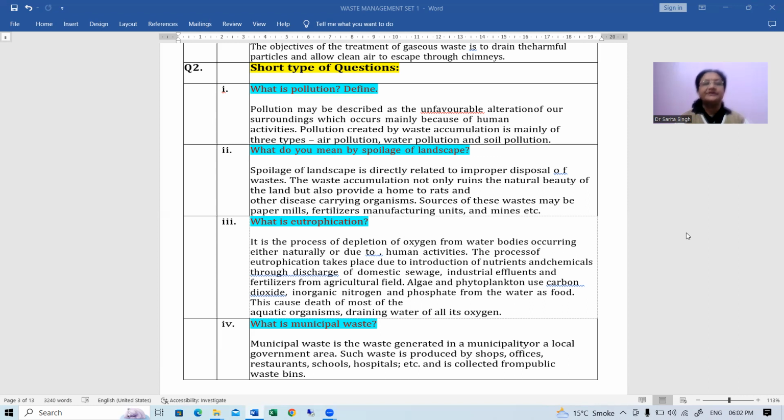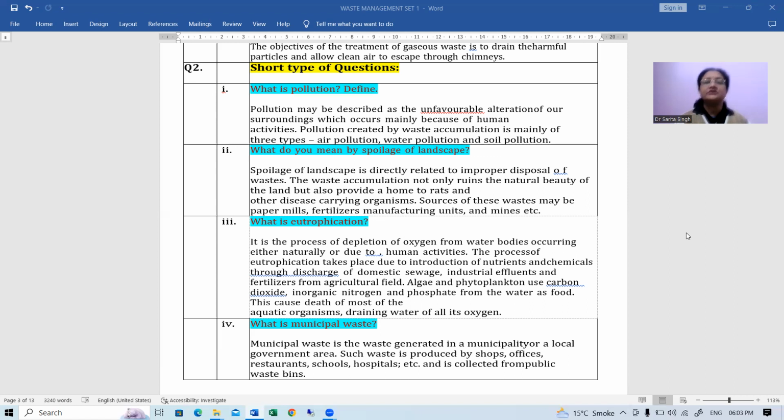These questions can come as a short answer question, or even as an MCQ also, right? So the main thing is you should cover all these important points being discussed here. Now, the first question is, what is pollution? Pollution can be described as unfavorable alteration of our surroundings, which occurs mainly because of human activities.